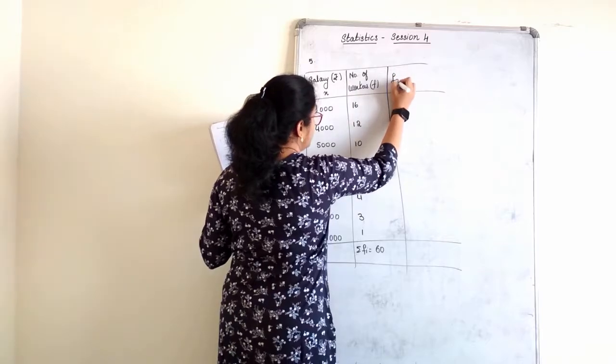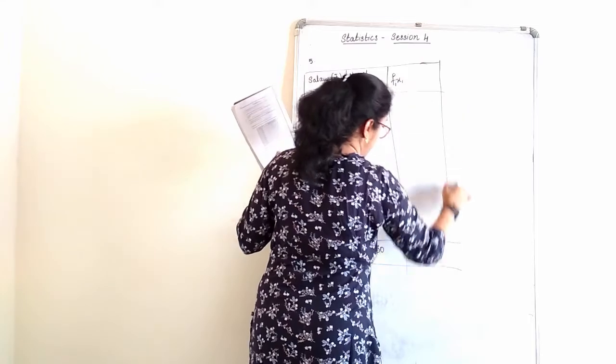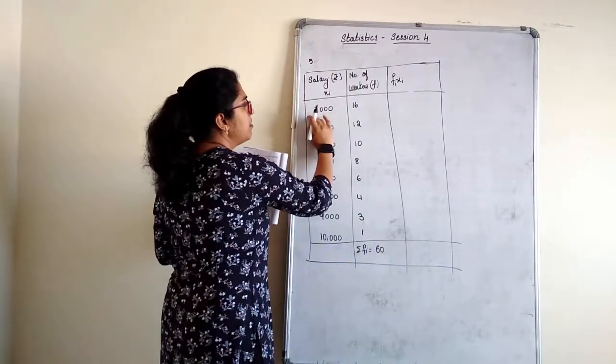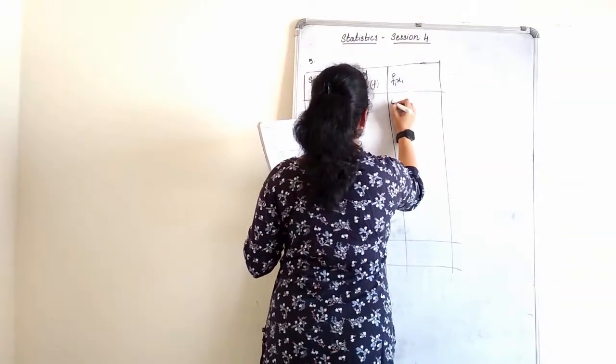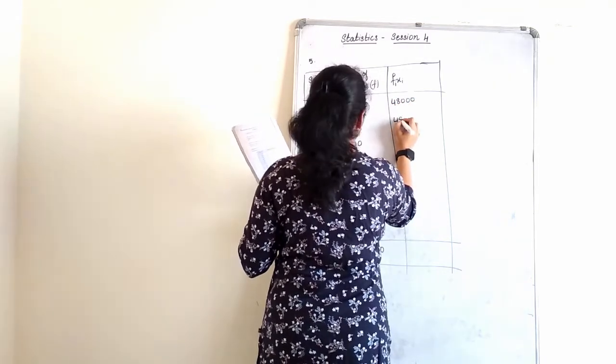Our next column is to find Fi and Xi. That is for mean. Simple. Multiply this. 16 threes are 48. 12 fours are 48.